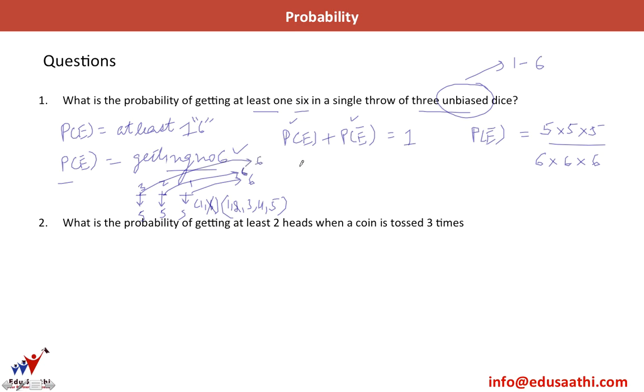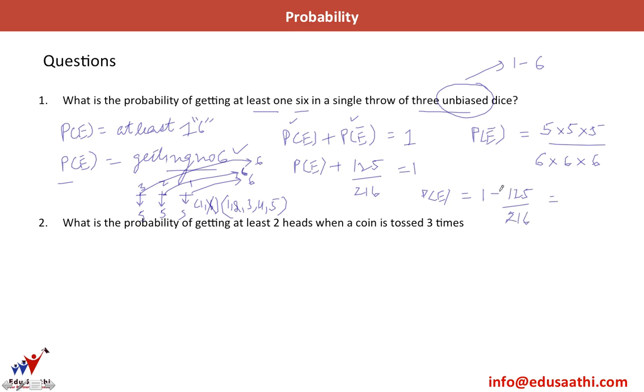So let us find out the probability of E. What was E? Getting at least one 6. So probability of E plus probability of E naught, where this is 125 by 6 cubed, which is 216, is equal to 1. So what is the probability of the event that at least one 6 occurs? It is 1 minus 125 by 216.